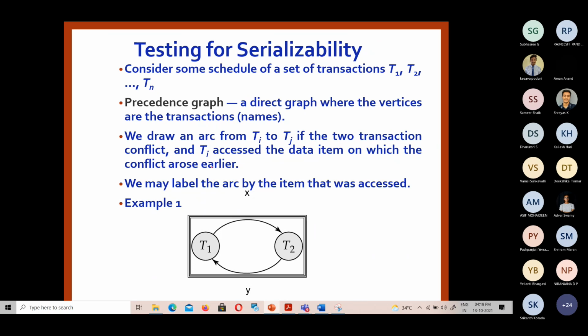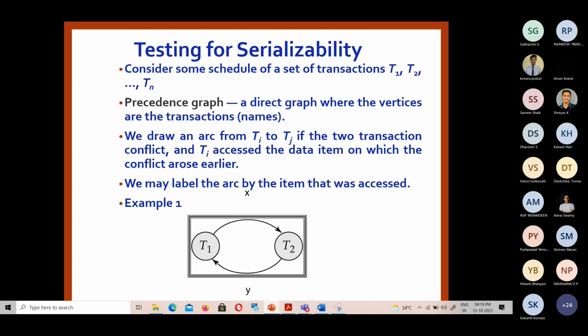We can do it by drawing a graph. The vertices are the transactions, and edges may be there if there are dependent operations between those transactions. If there is some conflict, like RW, WR or WW conflicts, then there will be an edge from one transaction to the other. So like that, we need to draw the precedence graph.